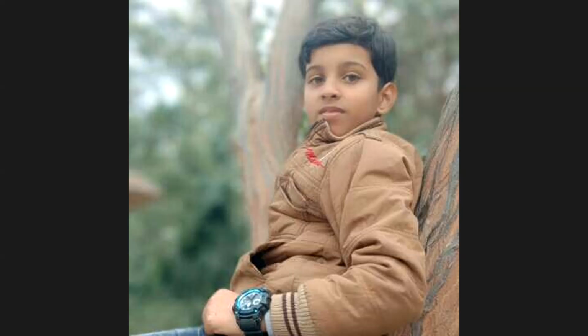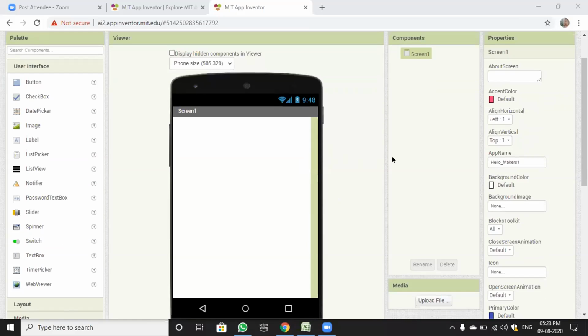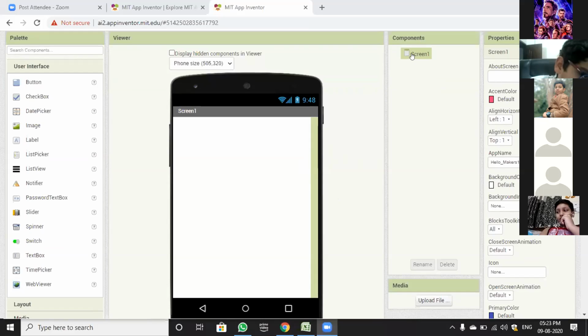Yes, I have started the screen share. So this is the designer window. First of all, you are seeing that this is the component list. This is showing what components we have used in our app. There is a basic one, Screen1, which tells us about the screen.